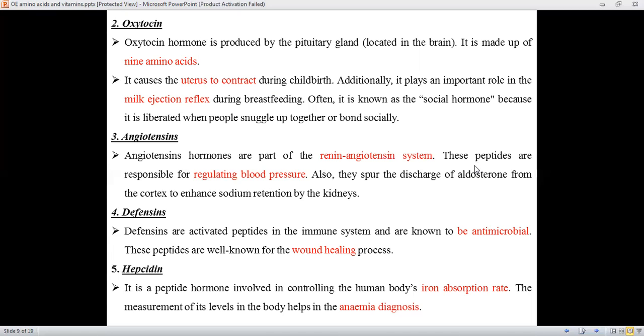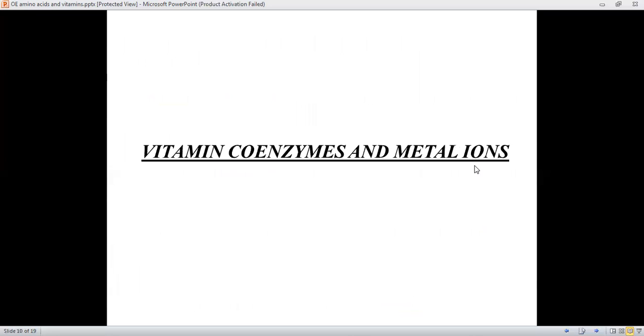Hepcidin is a peptide hormone, of course, which controls the iron absorption rate in the human body, and this measures the levels of anemia, and based on this measure the degree of anemia can be diagnosed. If it is very low, anemia is very severe, and based on the percentage contribution of hepcidin, the anemia condition is diagnosed.